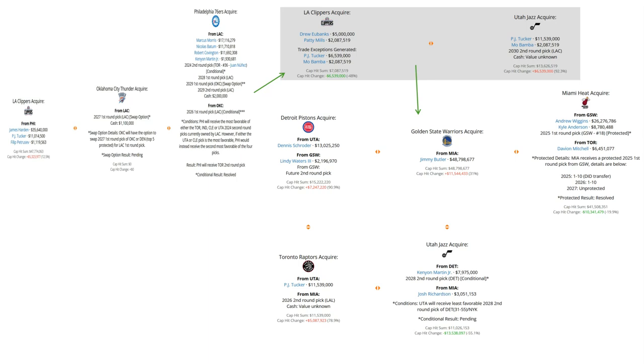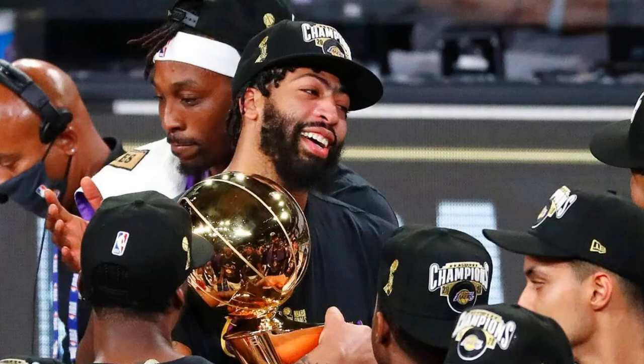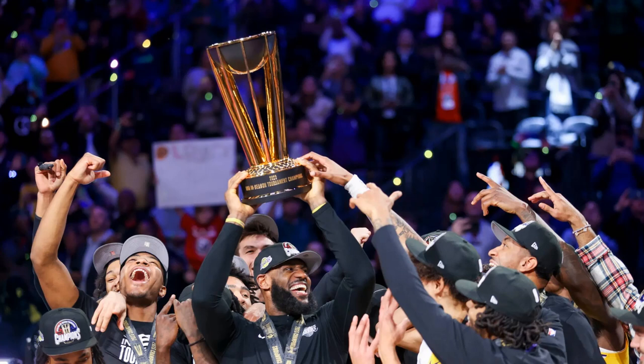The last part of this entire thing, going back to Anthony Davis, so AD would spend a number of years with the LA Lakers. He would help them win the NBA championship in 2020. He would have a significant impact for the Lakers organization alongside LeBron James, helping them routinely make the playoffs and always be a consistent threat, at least in the minds of the media, for the NBA championship.